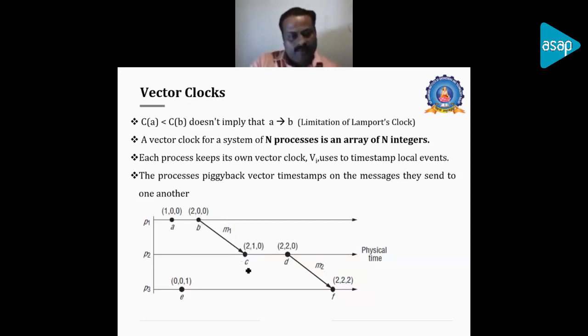In the previous case, we updated the event C value as 2 plus 1, that is 3. Instead of that, in the logical clock we took the time coming from event B and updated the event happened in C by plus 1, and we updated the entire time in C as 3. Instead of that, in the vector clock it will be updated in their position.